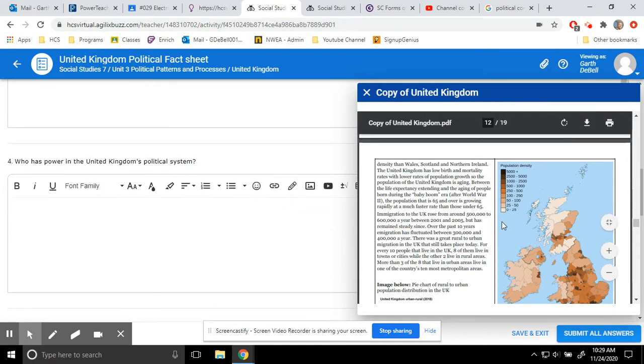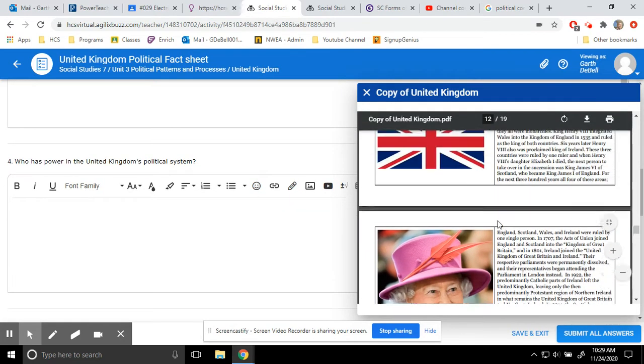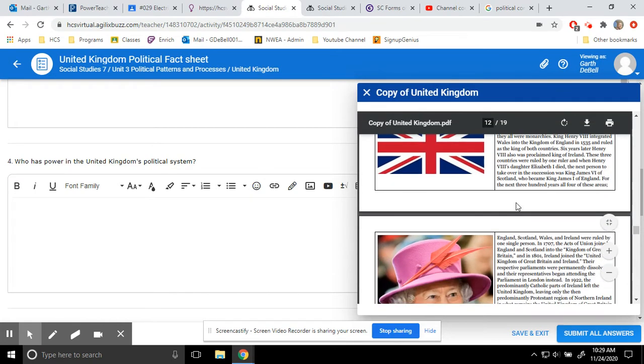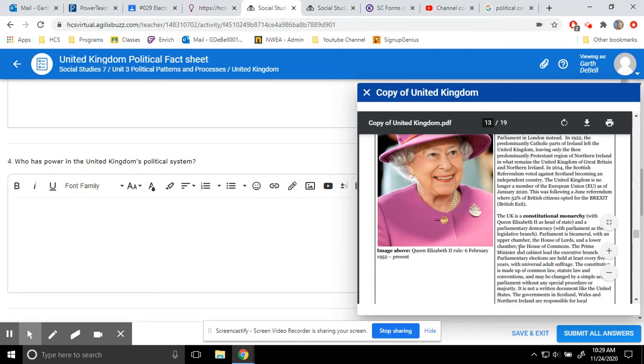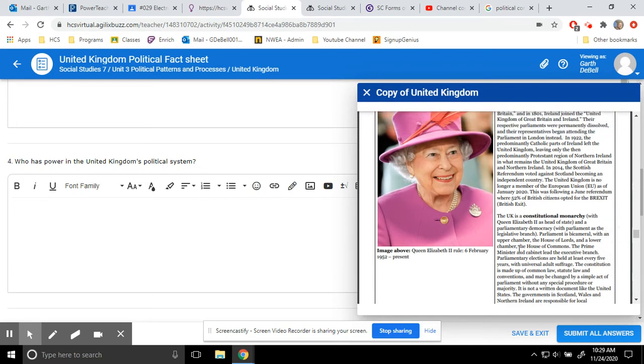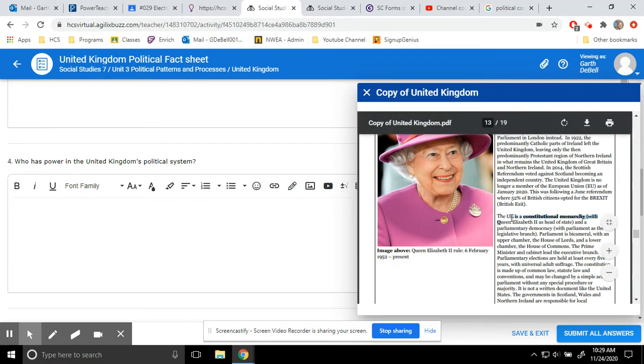Who has the power in the political system? Okay, so you're going to come down to government. Now, this first section, all the way down to here, this is kind of history. I would start, if you kind of wanted to get, like, maybe here, 1922 and forward. But if you really want to talk about the political system and how it's set up, that's going to start here where it says, the constitutional monarchy and a parliamentary democracy.